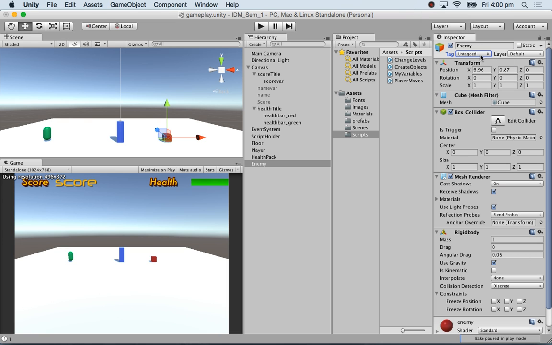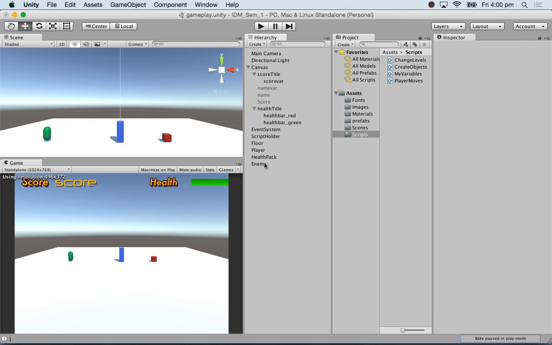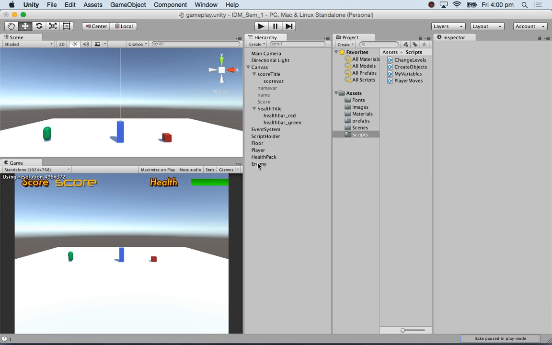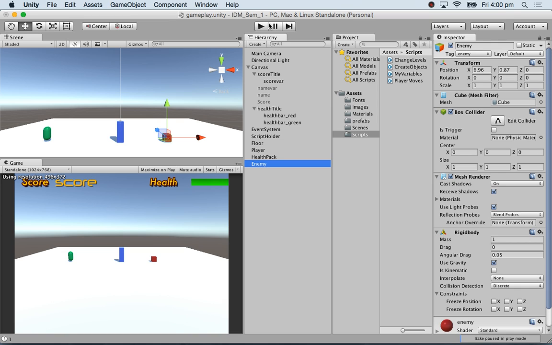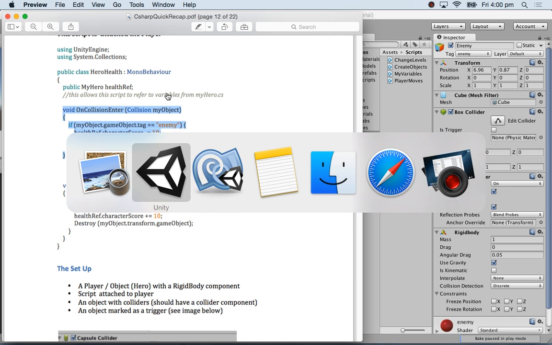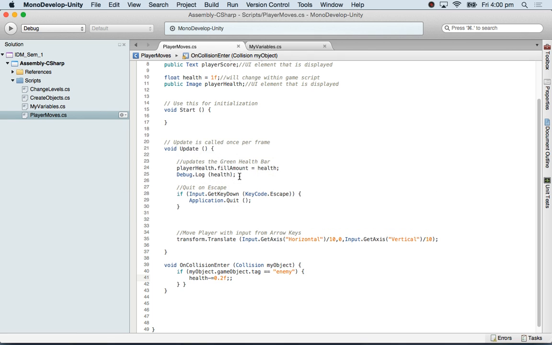Okay, so it seems this was the issue. We'll try it. It may not have been the case. I added a tag, but I did not apply the tag. Now, this red box has the tag enemy. Let me see if it does work now. I have some more errors. Got 2 semicolons.